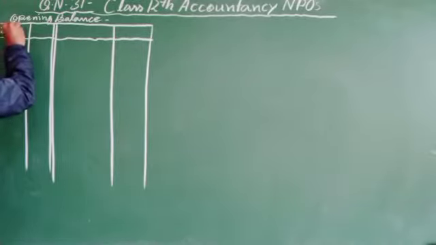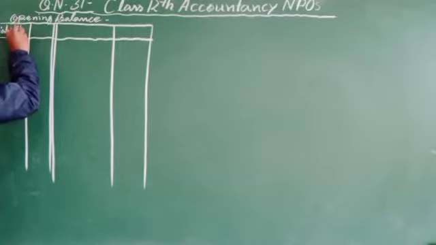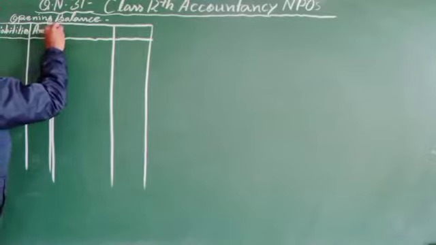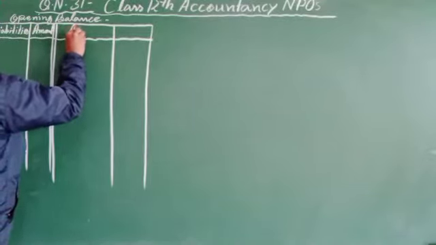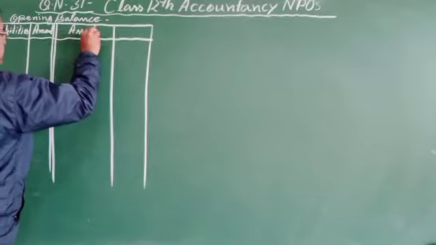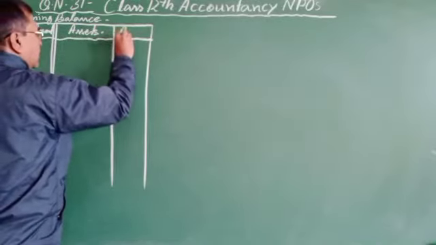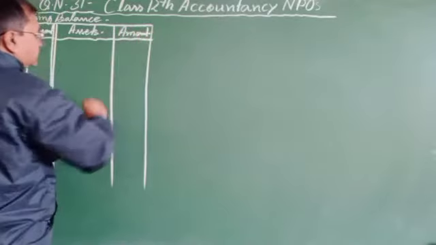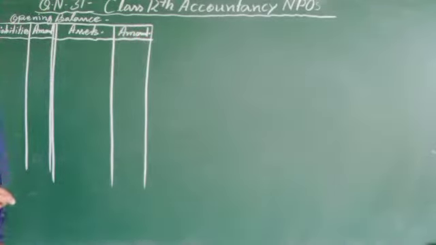Liabilities, amount column, assets, amount. Just for the opening balance sheet, whatever the information given in the question, we have to sort that out.